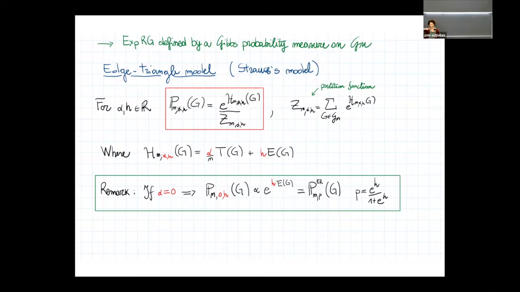And this dependence is this interaction between edges, a three-body interaction. This is probably more clear with the next slide.